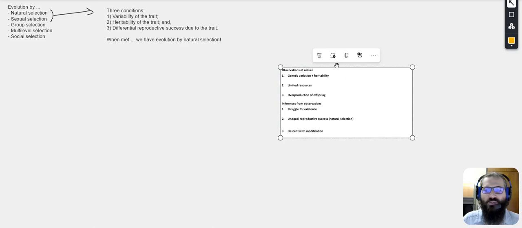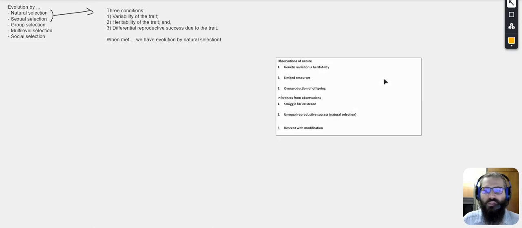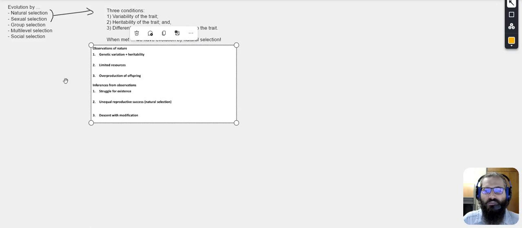And those are basically the same thing. It's the same thing as what I just talked about. Genetic variation, variability of a trait, heritability, limited resources, overproduction of offspring, struggle for existence, unequal reproductive success. All of that is the differential reproductive success. So you have three conditions, basically.